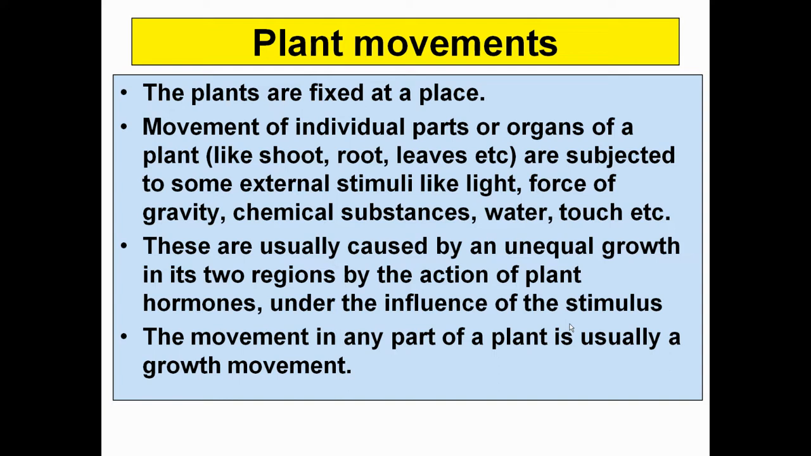So movements of individual parts or organs of the plant like shoot, root, leaves, etc. are subjected to some external stimuli like light, force, gravity, chemical substances, water, touch, etc. As they do not possess any sort of nervous system, they are quite dependent on chemicals being secreted inside their body. They respond to stimuli in terms of light, gravity, chemical substances, water, touch, all of this.